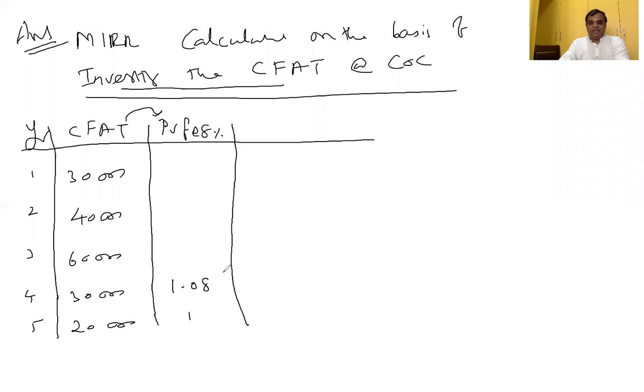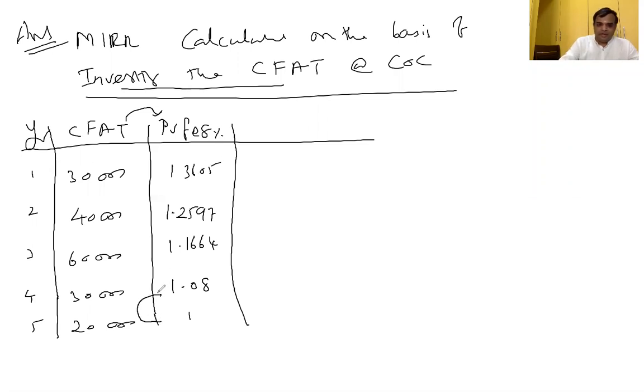Now 1.08 into 1.08 is 1.1664. Into 1.08 is 1.259. Into 1.08 is 1.3604.